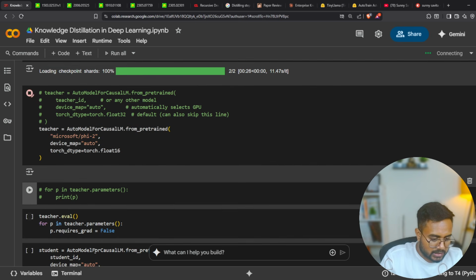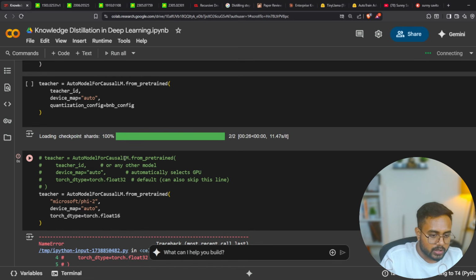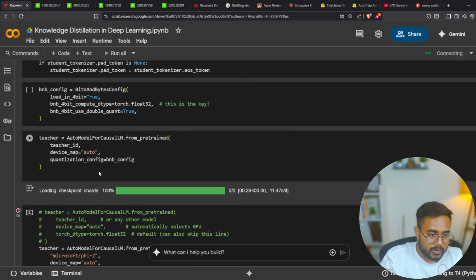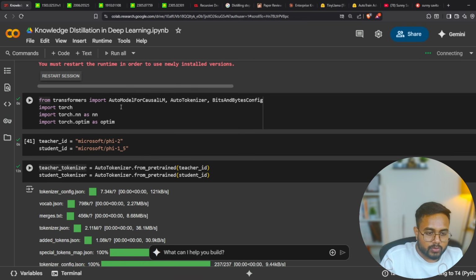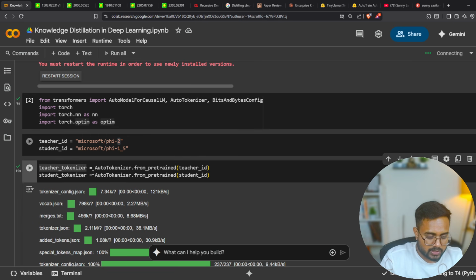Now, after loading this particular model, see, this is going to load, but it is saying AutoModelForCausalLM is not defined. So first of all, let me import AutoModelForCausalLM. So here this is perfect. Now let's see whether I'll be able to do it or not. Maybe I restarted the session, that's why it was not coming. So this is perfect, this is fine.